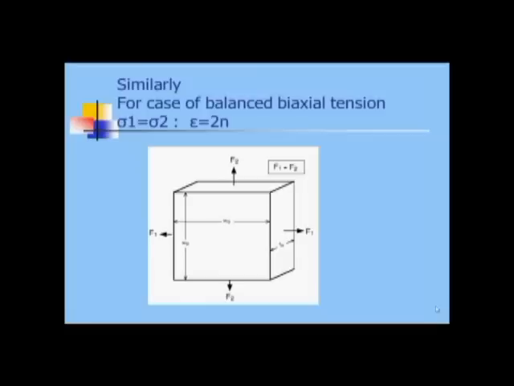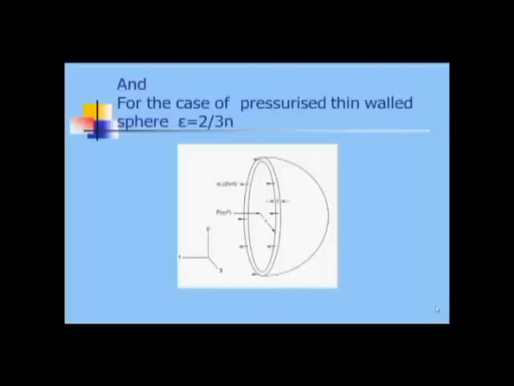Similarly, for the case of balanced biaxial tension with sigma 1 equal to sigma 2, and using the procedure described earlier, we will get epsilon equals 2n. And for the case of a pressurized thin-walled sphere, epsilon equals 2